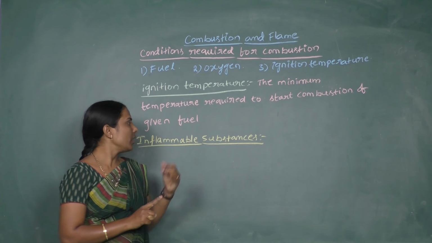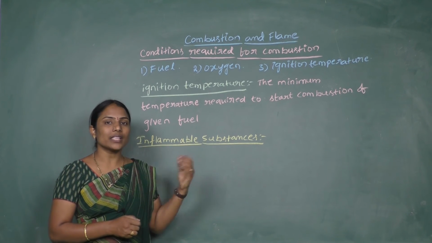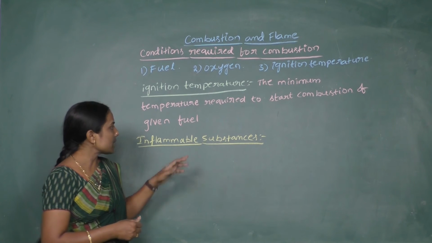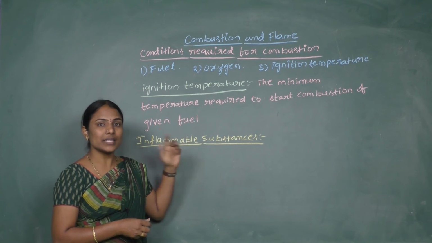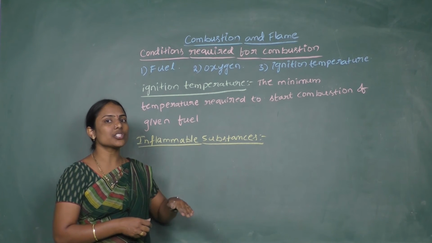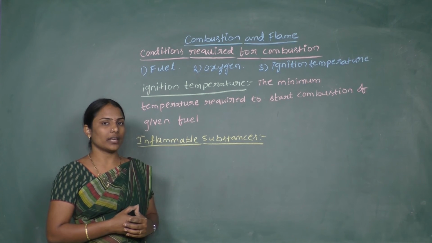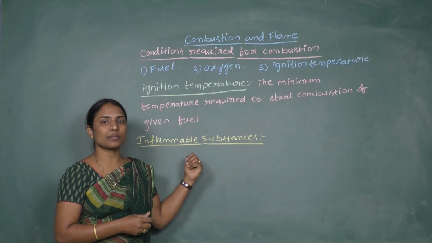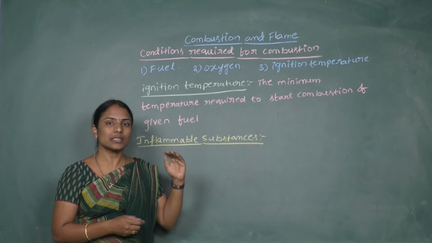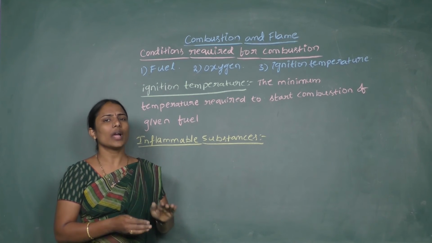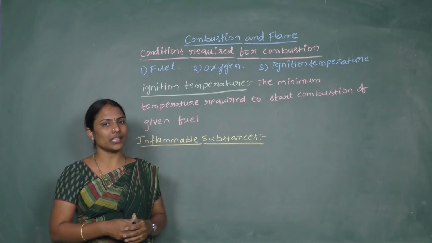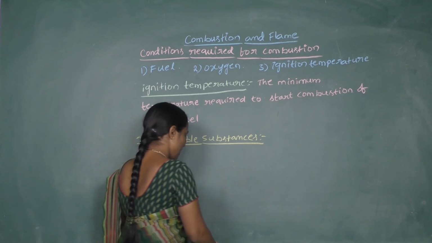As a whole, an inflammable substance is one which can catch fire readily, which means its ignition temperature is very low. The substances whose ignition temperatures are very low and hence catch fire readily are known as inflammable substances.